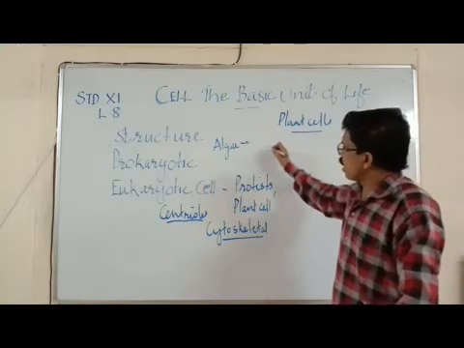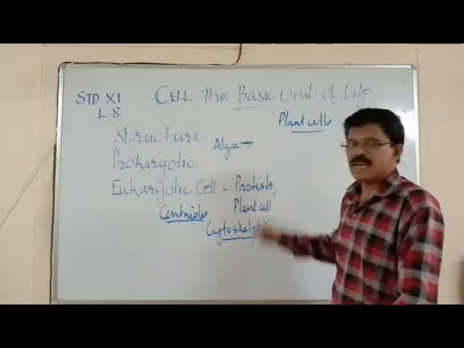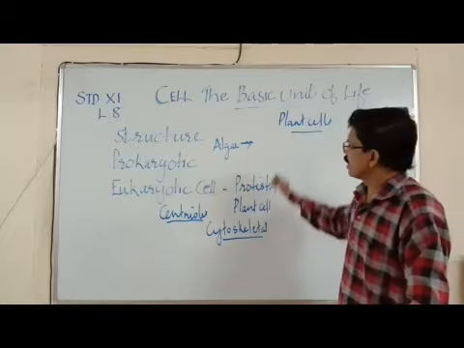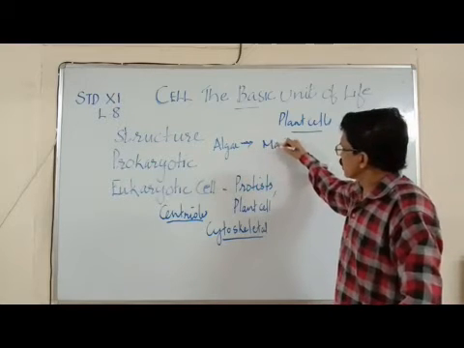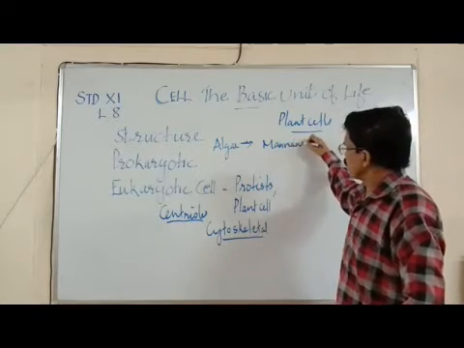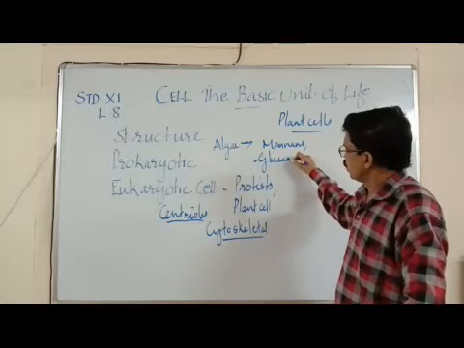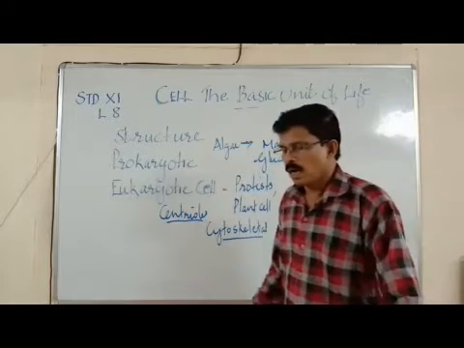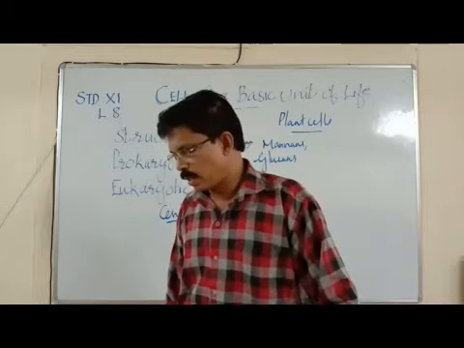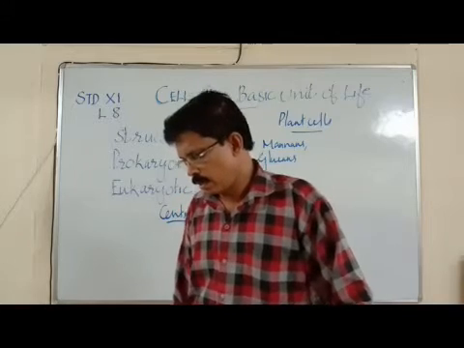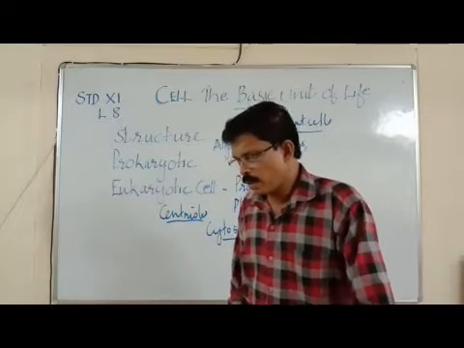At the same time, algae contain some additional chemicals other than those present in the plant cell wall. What are they? Mannans and glucans. Mannans and glucans are usually present in the algal cell wall.